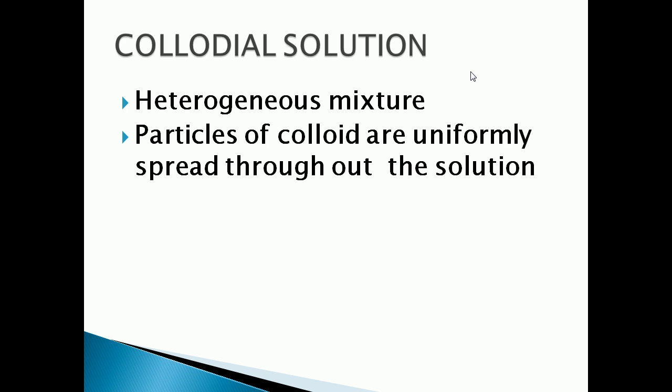Due to the relatively smaller size of the particles compared to that of a suspension, the mixture appears to be homogeneous. But actually a colloidal solution is a heterogeneous mixture.